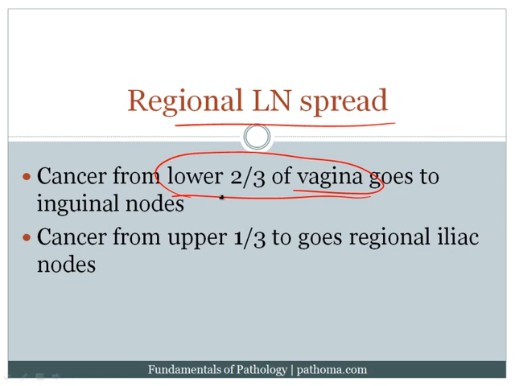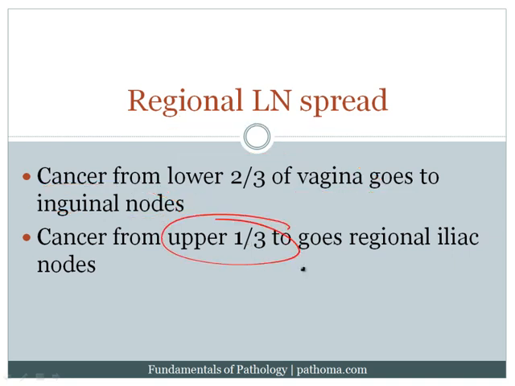And so, therefore, the tumors from the lower two-thirds of the vagina tend to go to the inguinal nodes. Whereas the upper one-third of the vagina is derived from the Müllerian duct, and when that tumor develops and then spreads, it tends to go to the iliac nodes. So this is a nice way by which they can test embryology and anatomy. And so it is important to understand the distinction in regional lymph node spread when we're discussing vaginal carcinoma. It's a very short section, but it's a relatively high yield section, not uncommon to see questions concerning the things that I've discussed.